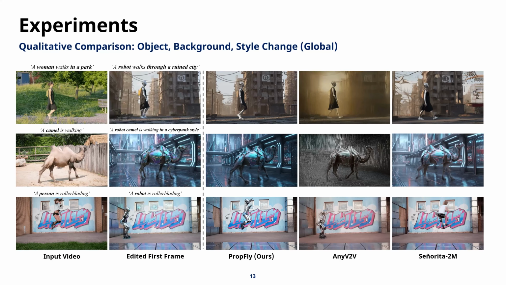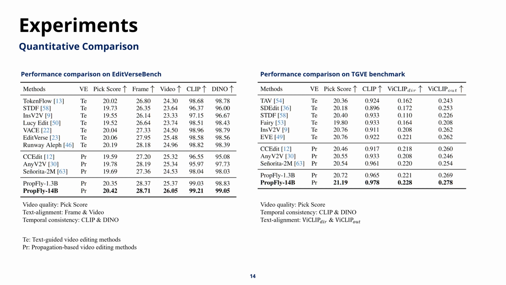fidelity and temporal consistency. PropFly also outperforms across major benchmarks. On EditVerseBench, our 14 billion parameter model achieved state-of-the-art results, leading in both PickScore for video quality and CLIP scores for text alignment. We see the same trend on the TGVE benchmark, where PropFly consistently outperforms both text-guided and propagation-based competitors in temporal consistency and semantic accuracy. These results confirm that our on-the-fly training strategy effectively captures the complex dynamics required for high-quality